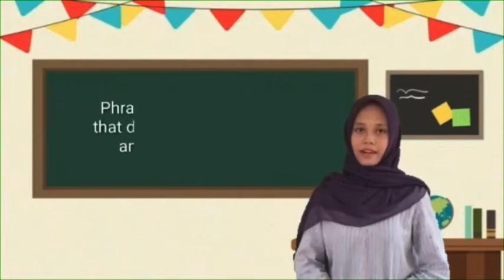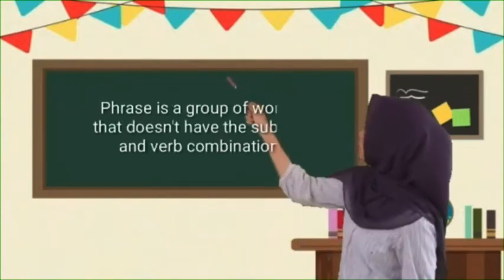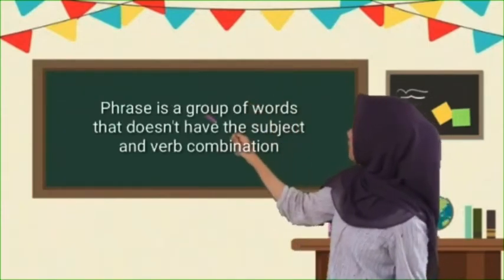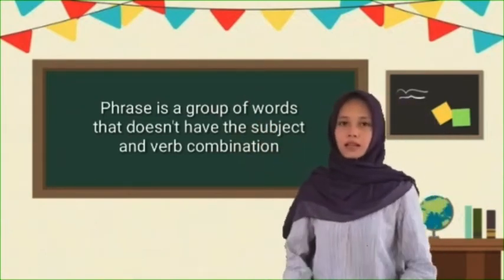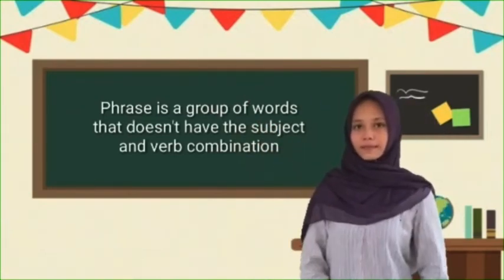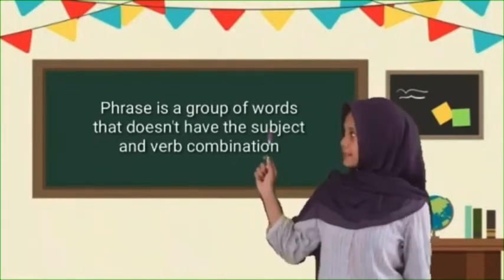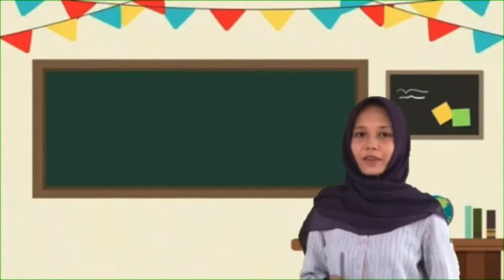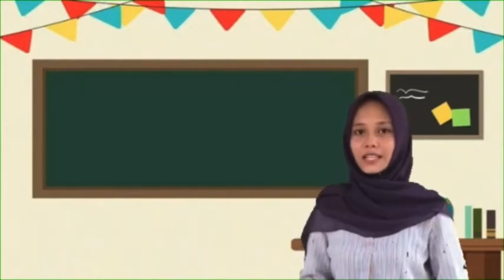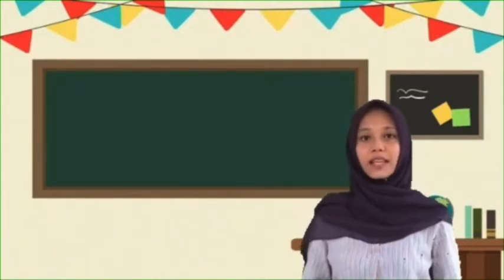What is a phrase? A phrase is a group of words that doesn't have a subject and verb combination. For example, "it smells so bad." But in that sentence, it's explained about a phrase. For your information, prepositions have many types in English.